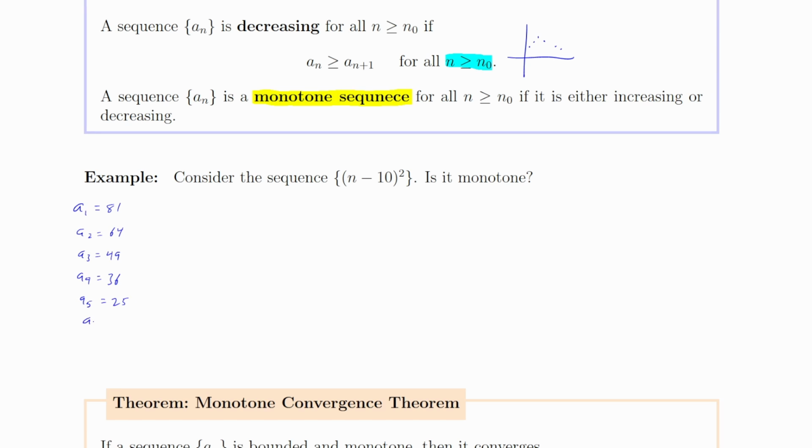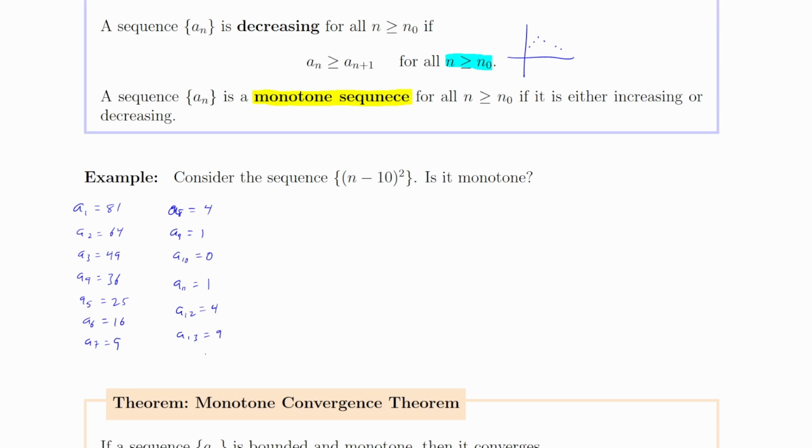So this one starts off looking like it's going down. So a8, when I plug in 8, 8 minus 10 is negative 2, squared gives me 4. a9, when I plug 9 in, I get negative 1, squared is 1. When I plug in 10, I'll get 0. When I plug in 11, 11 minus 10 is 1, squared gives me 1. And now it's going to start getting bigger.